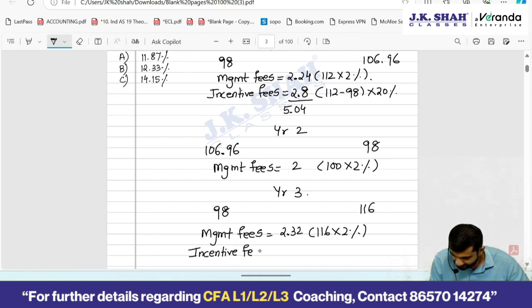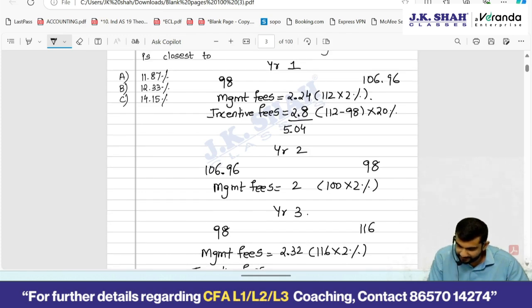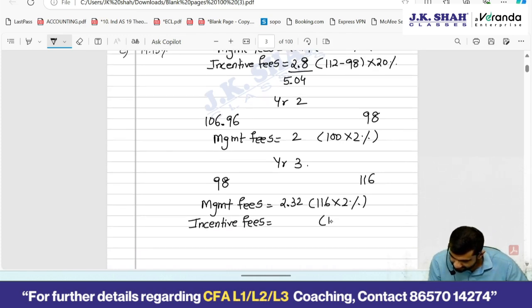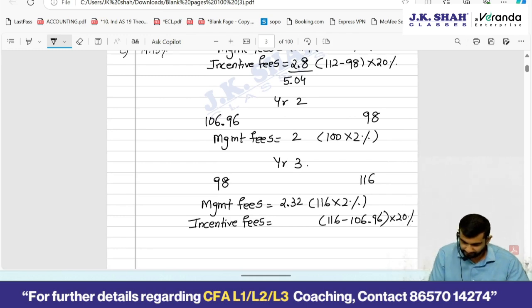Incentive fees, will I give on entire value addition? No, high watermark. Previously what was the highest value of the fund? 106.96. I have written it, no? Now we have to consider it after fees, whatever is the revised value. So 106.96, over and above that into 20%, 1.808.